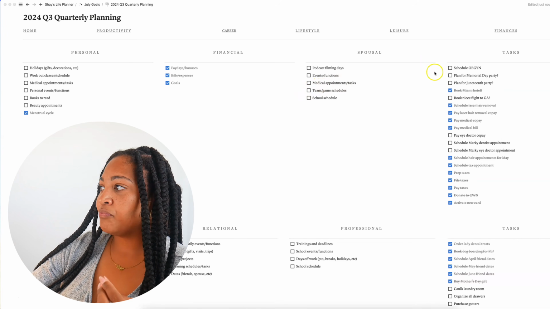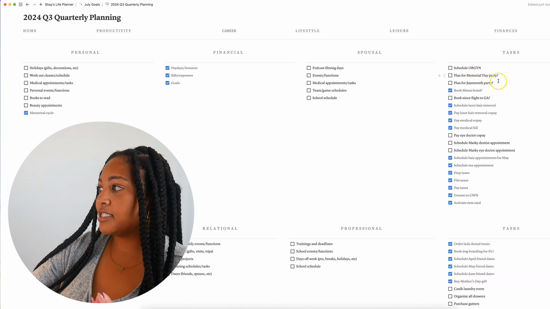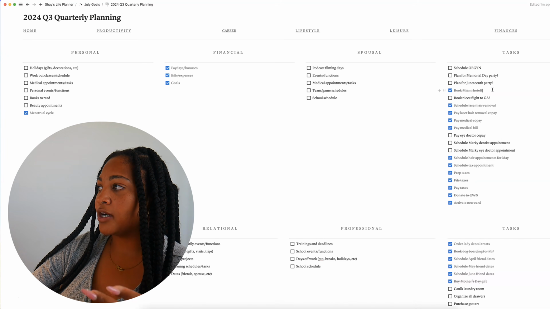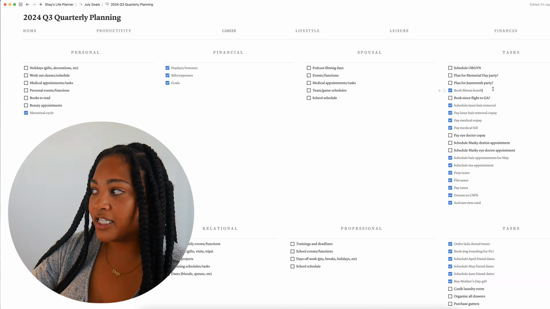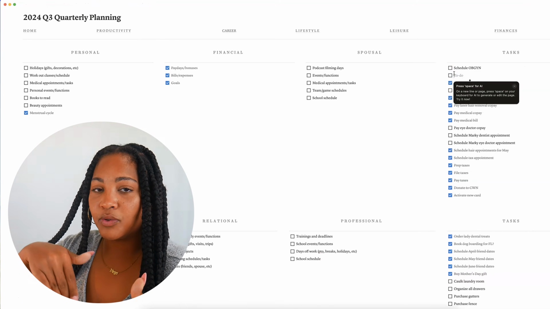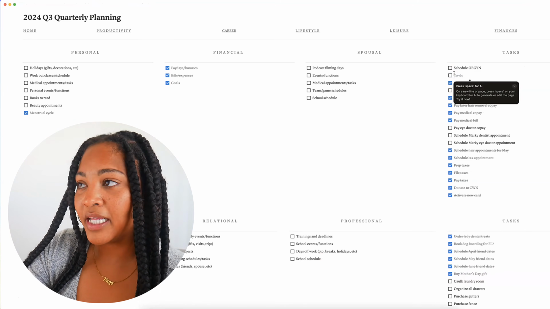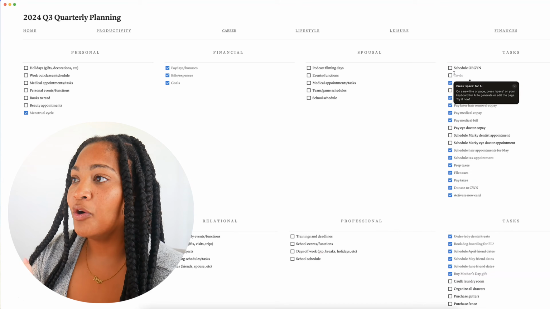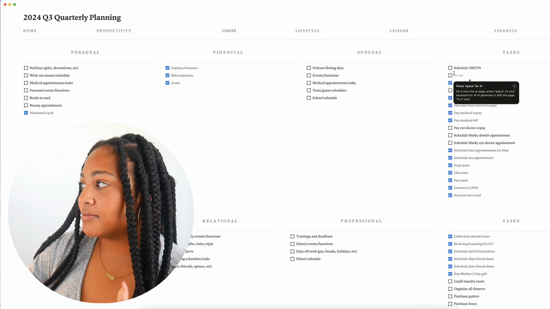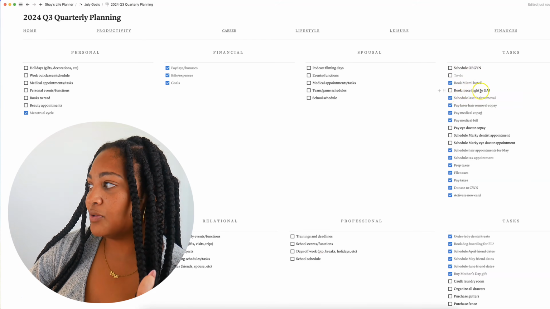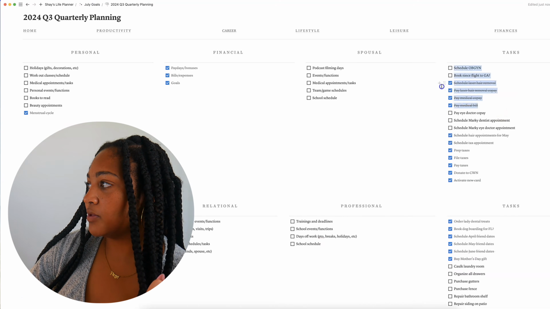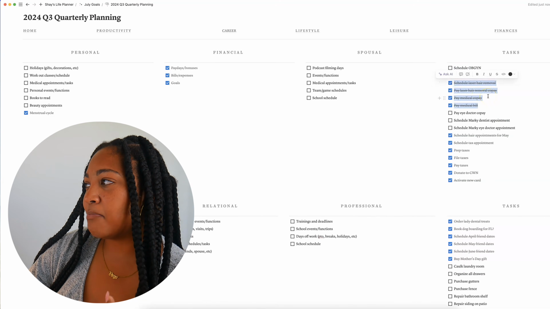So with that being said, I am going to delete some stuff. We didn't have a Memorial Day party or a Juneteenth party. So anything that can't be done in quarter 3, I'm going to delete, such as those 2. And this is also a duplicate of my quarter 2 planning template, so I have that for reference moving forward, and I can toy with this one and mess it up if I need to. So I'm going to delete those. I'm also going to delete stuff that's already been done, because we don't care about that, unless it's something that I may have to do.